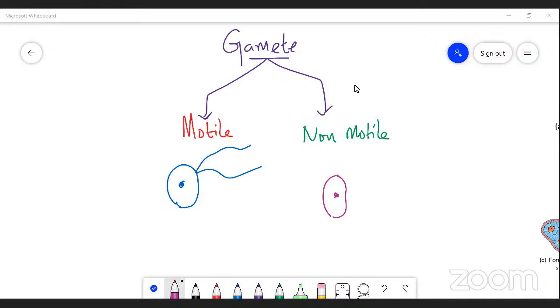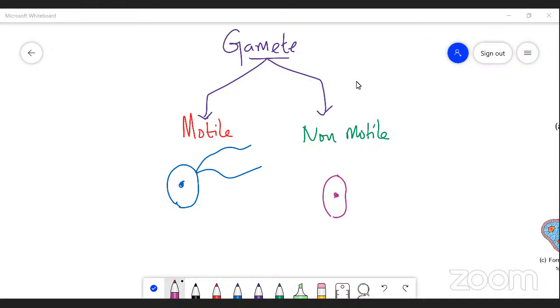So there are two types of gametes, motile and non-motile. The motile form of gamete produces flagella, which are essential for moving from one place to another. Whereas the non-motile form does not produce any appendages or thread-like structures or flagella. Whether motile or non-motile, these gametes fuse to form fertilization. Right, this is the types of fertilization.